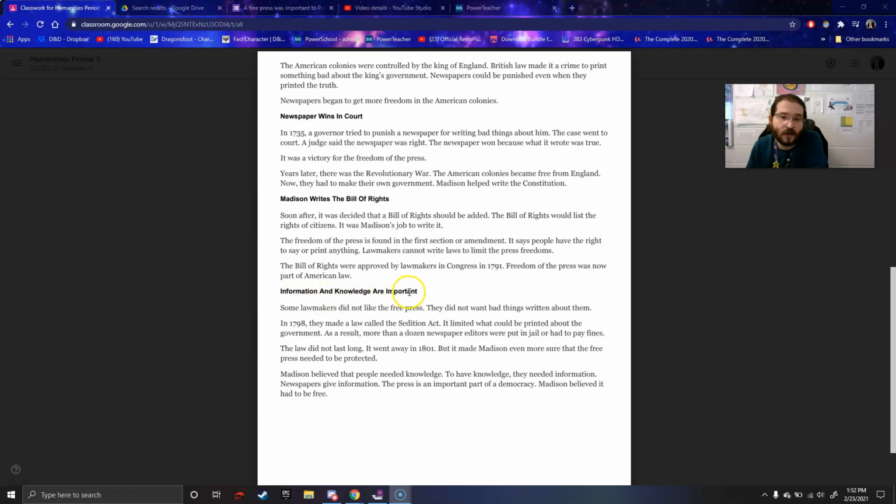Information and knowledge are important. Some lawmakers did not like the freedom of the press. They did not want bad things written about them.